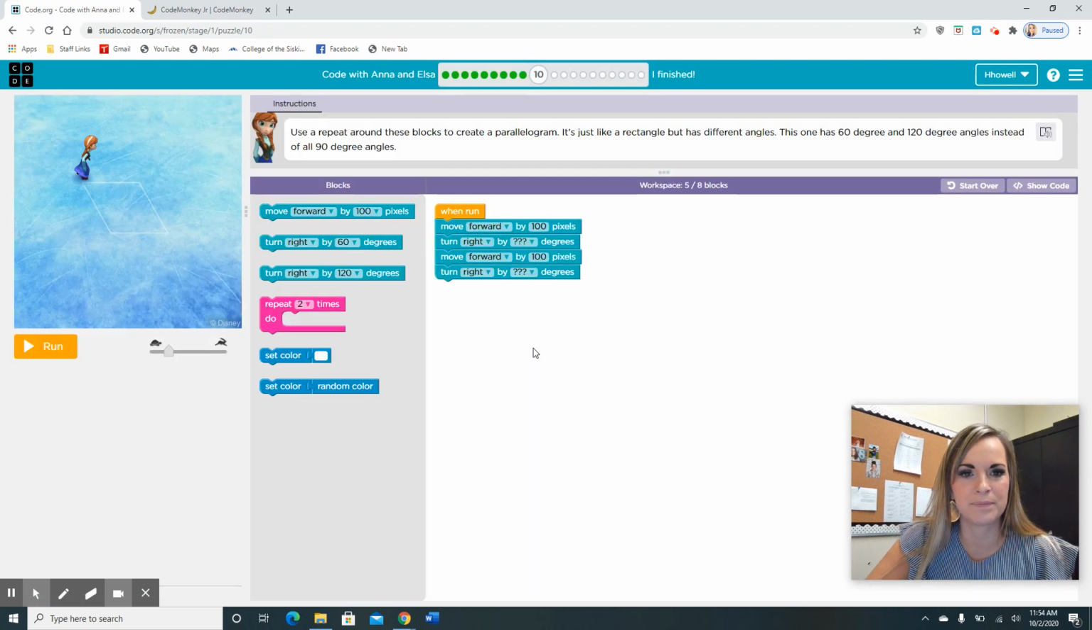My computer froze. Okay. Wow, so we are going to make a rhombus, it looks like. A parallelogram. It's like a rectangle, but it has different angles. This one has 60 degrees and 120-degree angles instead of 90. So right there, always read up here because that gives you your clues right here.